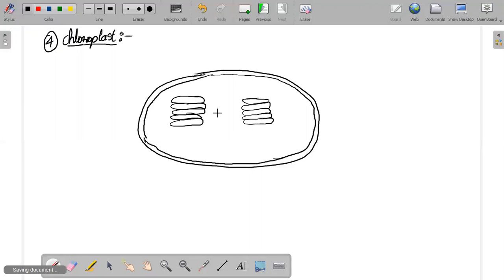I'm going to go very fast regarding this diagram because in your first year you already studied this diagram. So there is no need of going very deeply into this diagram.